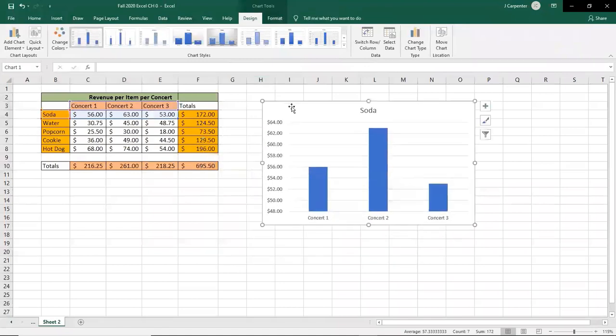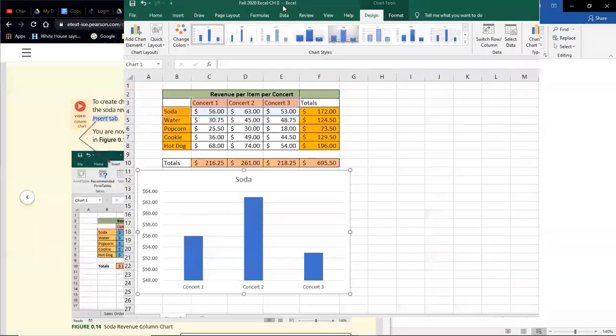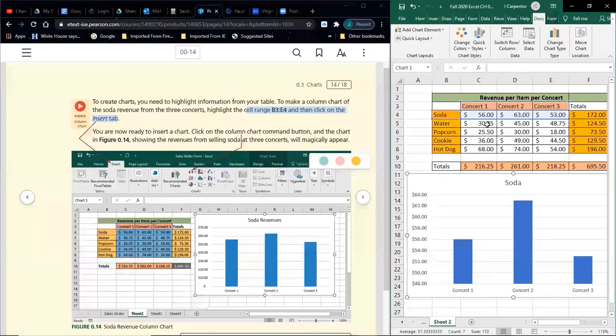And look at that. That looks pretty similar. Let's see if I can get this. There we go. That looks pretty similar to the one over here. Now, what you might notice is the height of the lowest and highest is a little different. This is going in increments of 10 from 0 because of the dash up to 70. This is going just from 48 to 64 because Excel decided that was a good window.